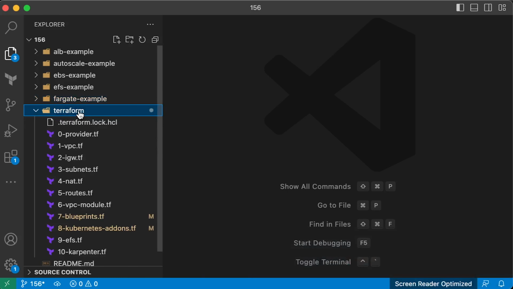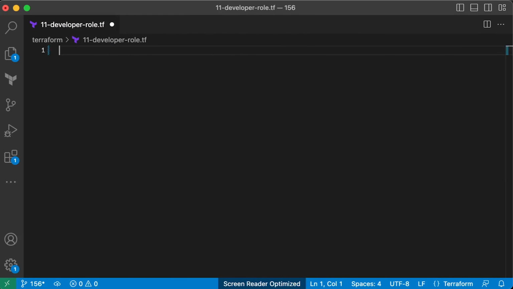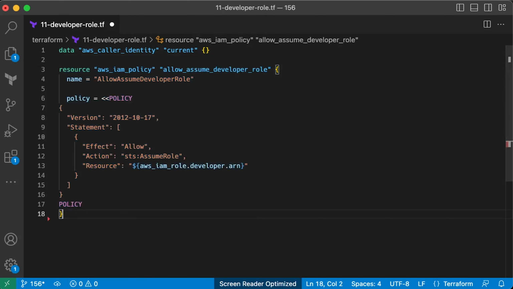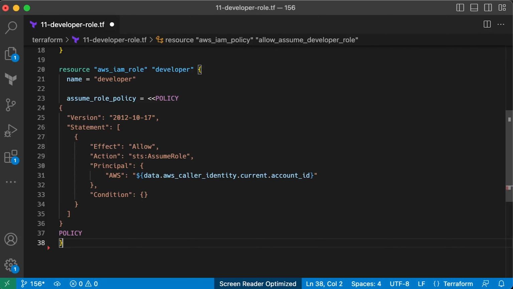Let's create a new Terraform file and define IAM policy that allows users in your AWS account to assume a role with access to EKS. You can also grant access to your EKS cluster from other AWS accounts. Next, create IAM role that you allow your developers to use in order to access EKS cluster. That role will get read-only access within the Kubernetes cluster.